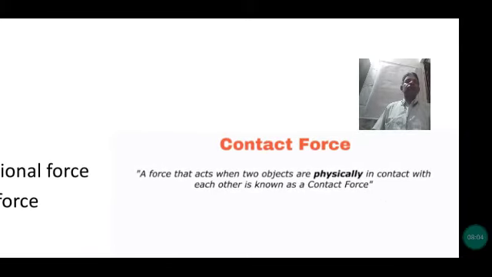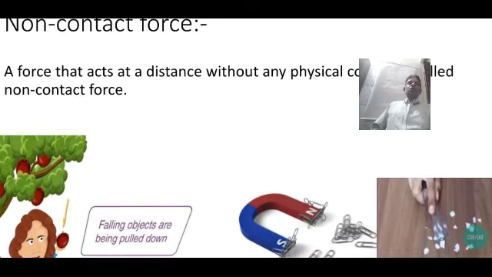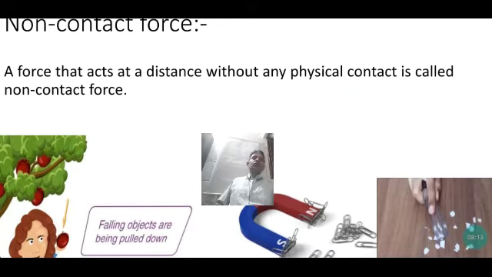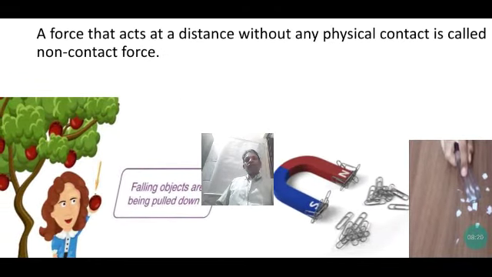Now another type of force is non-contact force, a force that acts at a distance without physical contact. Without physical contact is non-contact force. Here are the non-contact examples. Apples or fruits fall down to the ground due to the action of gravitational force. The force is acting at a distance on the apple, and the apple falls down to the ground due to the influence of gravitational force.